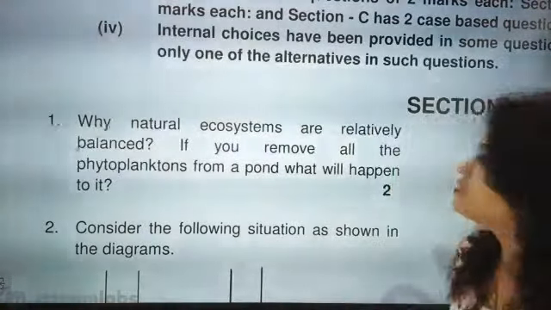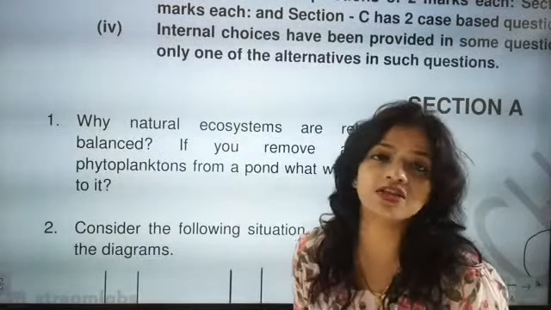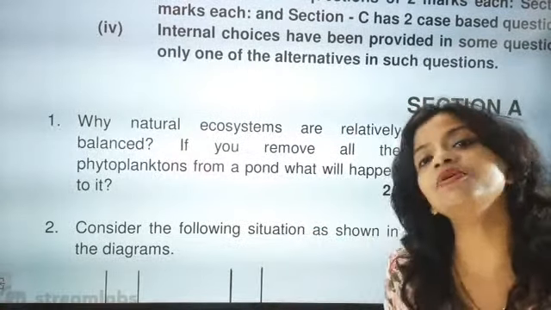Why are natural ecosystems relatively balanced? So here you have to tell why they are relatively balanced, because of the presence of herbivores, carnivores and omnivores, and human beings are a part of it.